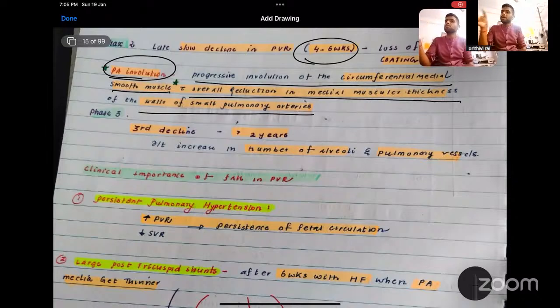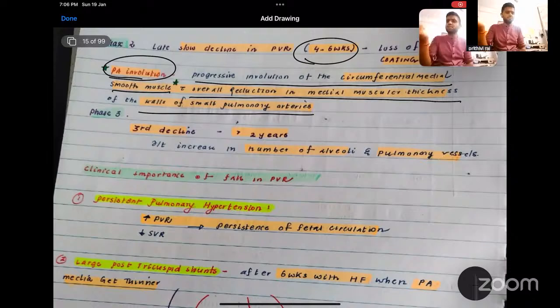Phase zero: slight decrease just before birth because of the intact channel, and rapid fall of PVR within 96 hours of life because of the high oxygen content of the blood of the pulmonary artery, because of the oxygenation on the alveoli opening, leading to vasodilation. The next one is the late fall of PVR that occurs at 4 to 6 weeks. This is the major reduction, and it is mainly because of PA involution. And the third decline appears only after 2 years.